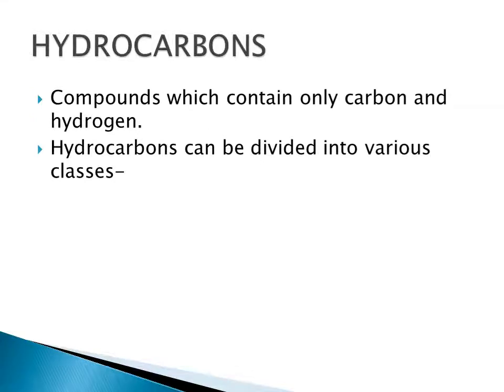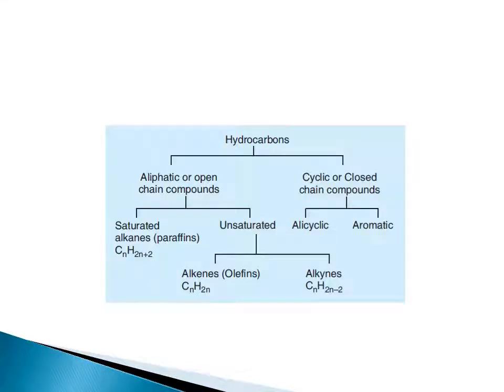Hydrocarbons. Hydrocarbon means those compounds which contain only carbon and hydrogen. Now these hydrocarbons can be divided into various classes like aliphatic or open chain compounds, which are further categorized into saturated alkanes, and unsaturated aliphatic compounds, which are further categorized into alkenes or alkynes. Then another category of hydrocarbons is the cyclic or closed chain compounds, which are further divided into alicyclic and aromatic hydrocarbons.